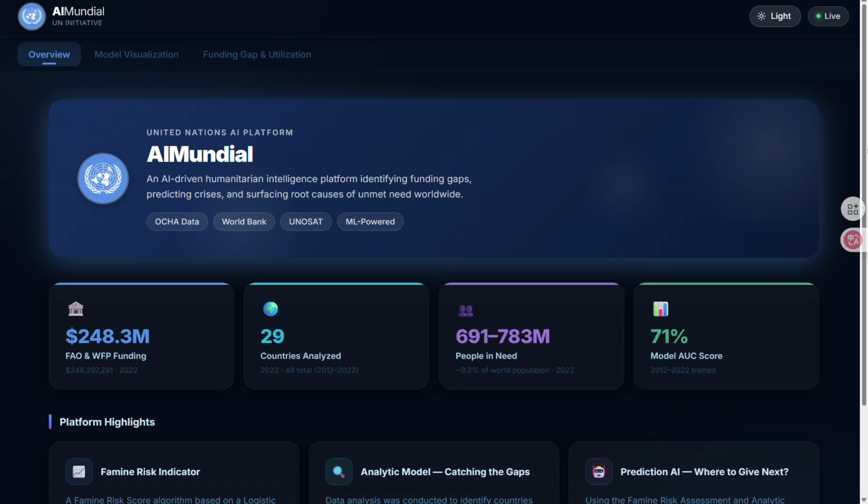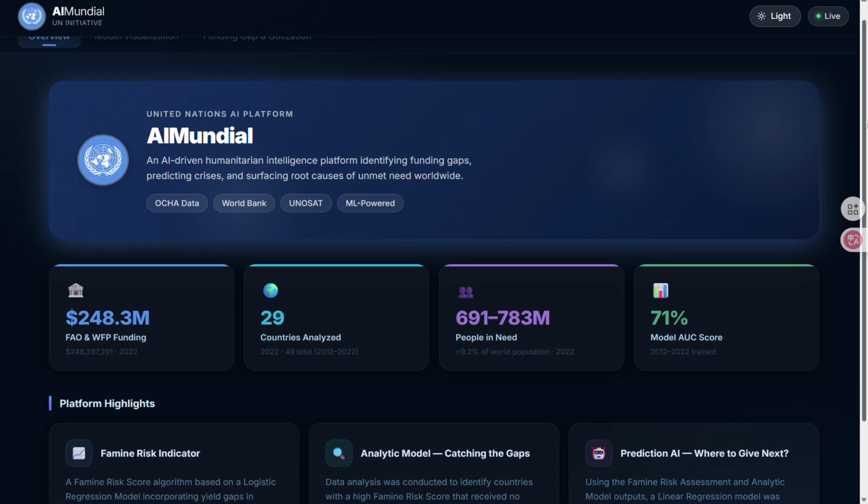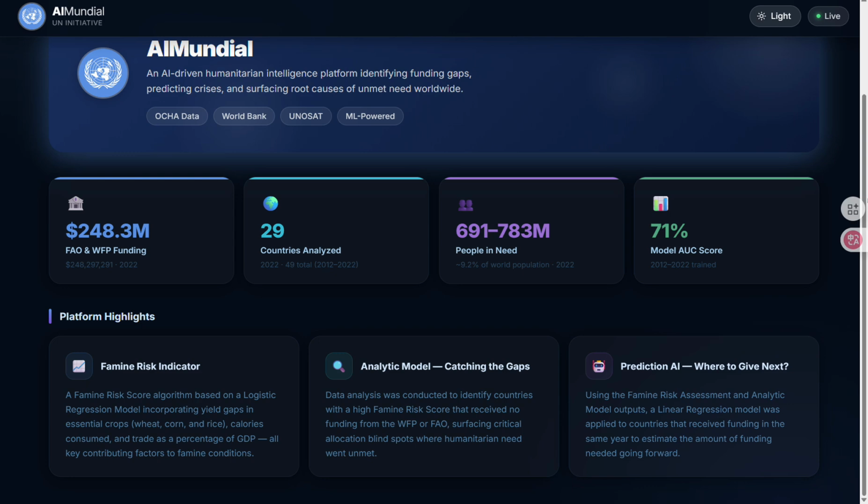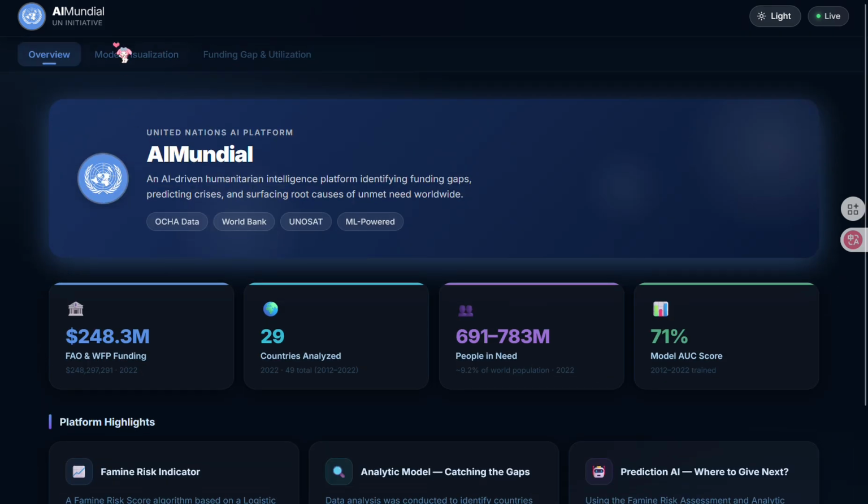AIMundial analyzes funding data from 2016 to 2022 and compares it against famine risk indicators, or as we call it, the Famine Risk Assessment Score, using historical data, and we process everything using Python, Pandas, and Databricks. We then compared funding allocations from the World Food Program and the Food and Agriculture Organization against these calculated famine risk scores. And what we found is that not everything is always aligned.